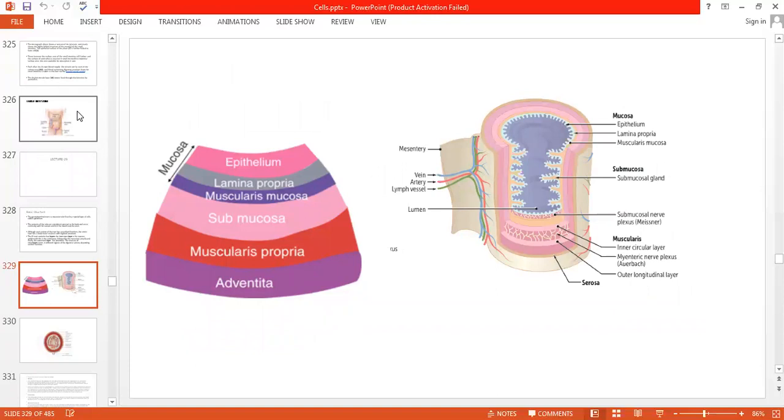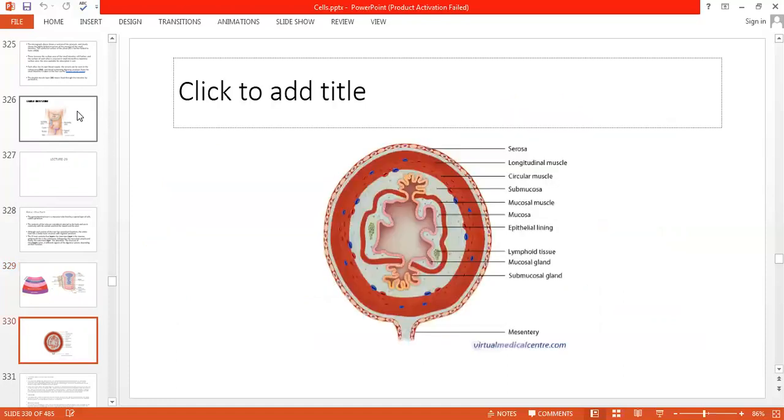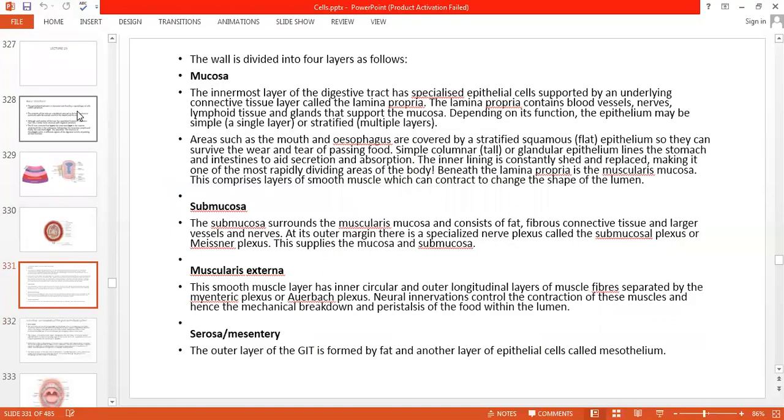First layer inside, meaning inside of your intestine or stomach. In the stomach, the first layer is epithelium, second layer is lamina propria, third layer is muscularis mucosa, fourth is submucosa, fifth is the muscularis propria, and the last one outside is the adventitia. And this is a section shown over here also in another figure. This is another figure.